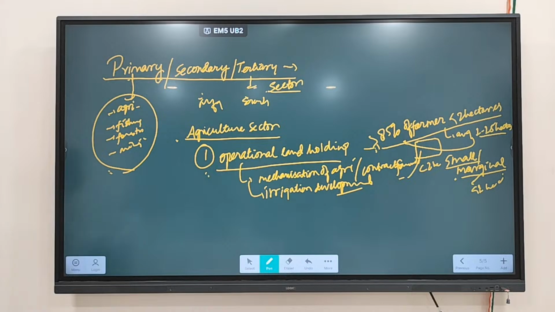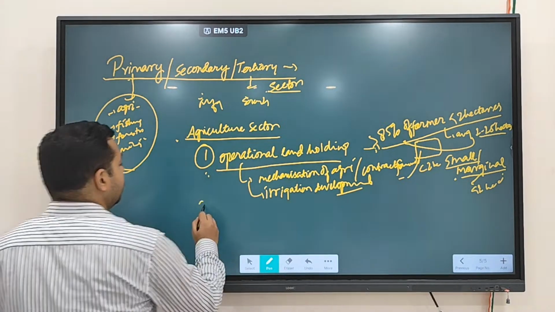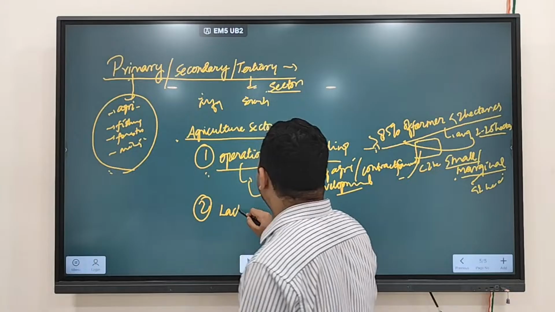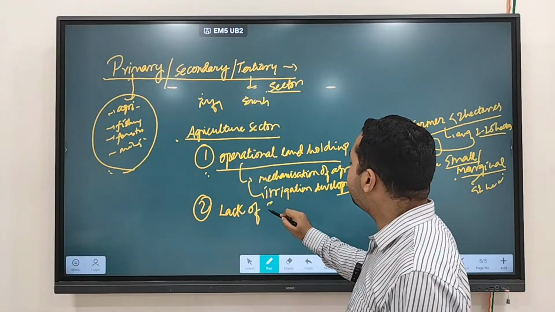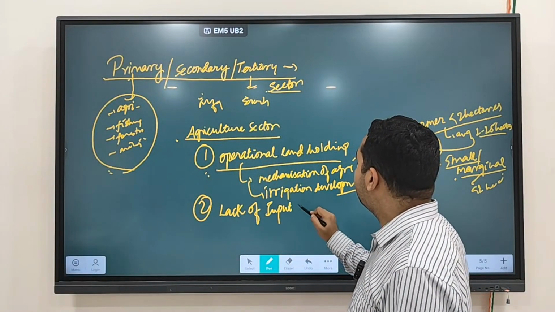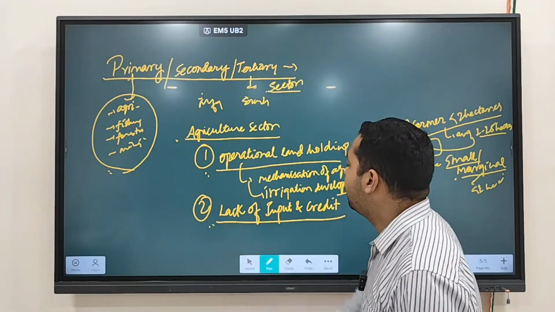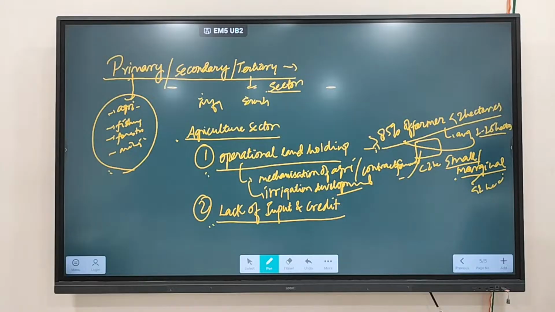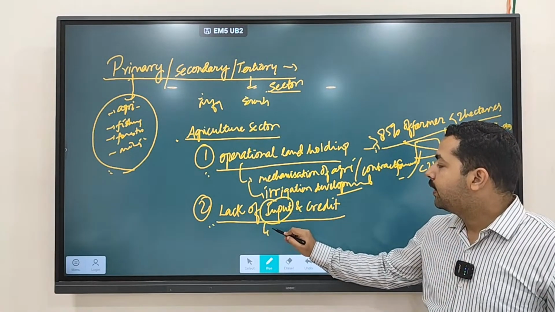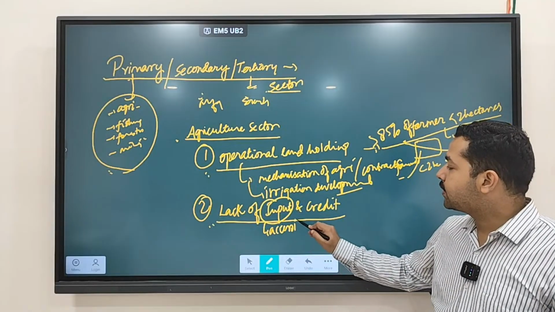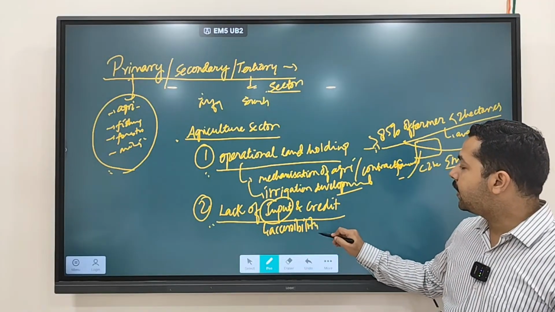The second thing, the lack of input and credit. Lack of input or credit. Clear? Lack of input means accessibility to what? Accessibility to fertilizers.